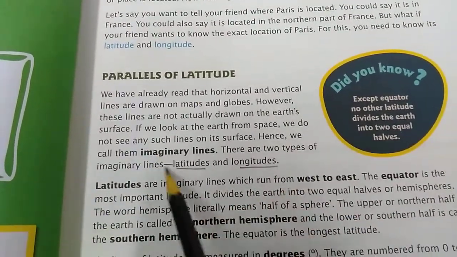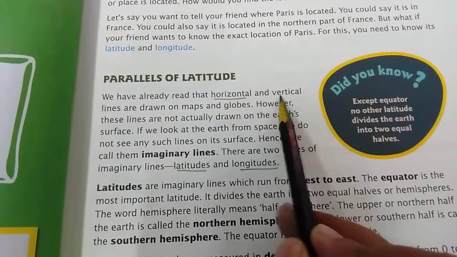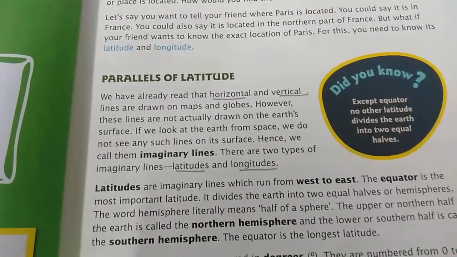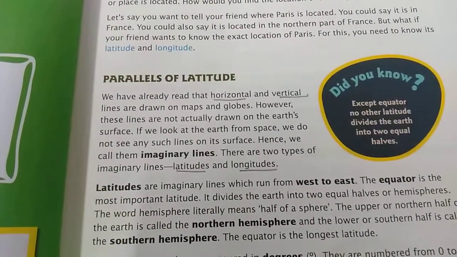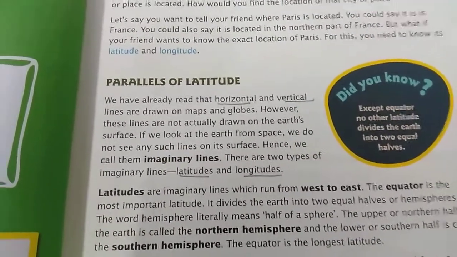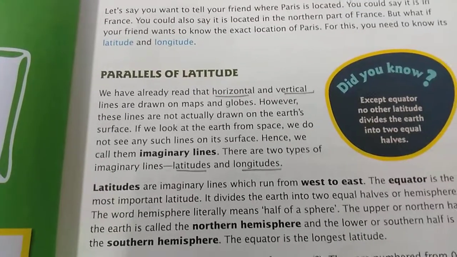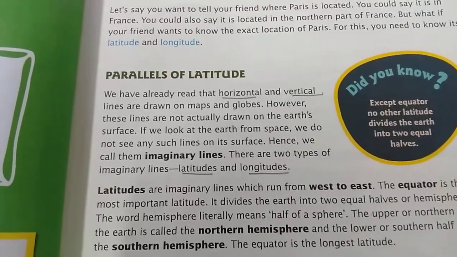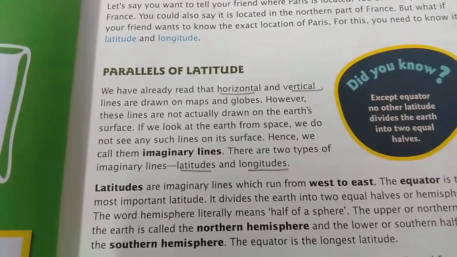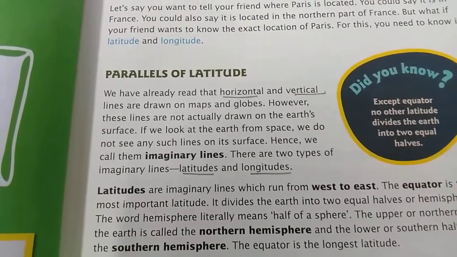So we have already read about the different types of lines, that is the horizontal lines and the vertical lines which are drawn on the map or the globe of our planet Earth. So why are these lines made? These are made so that we can locate any place with perfection. That means with the help of latitudes and longitudes we can find out where a particular place is located. Both these lines, the horizontal and the vertical lines, are imaginary lines.